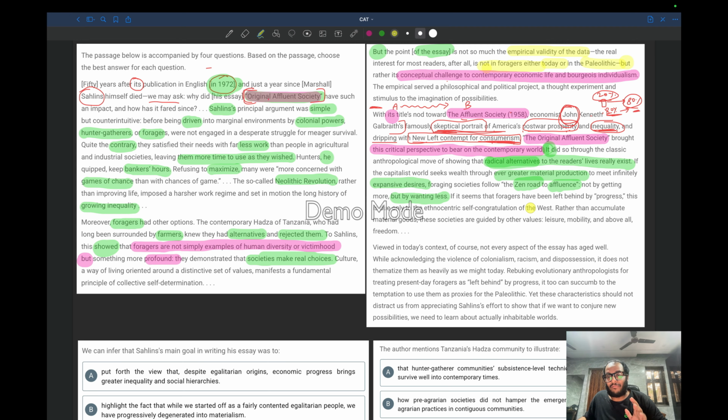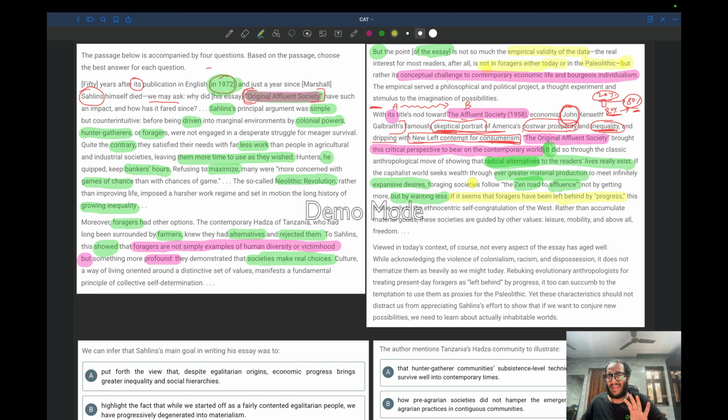If it seems that foragers have been left behind by progress, if as a reader you are feeling that these foragers have been left behind by progress, for example, take the example of Nokia. It did not evolve, so it did lose, right? So you can take Nokia as an example of these foragers.